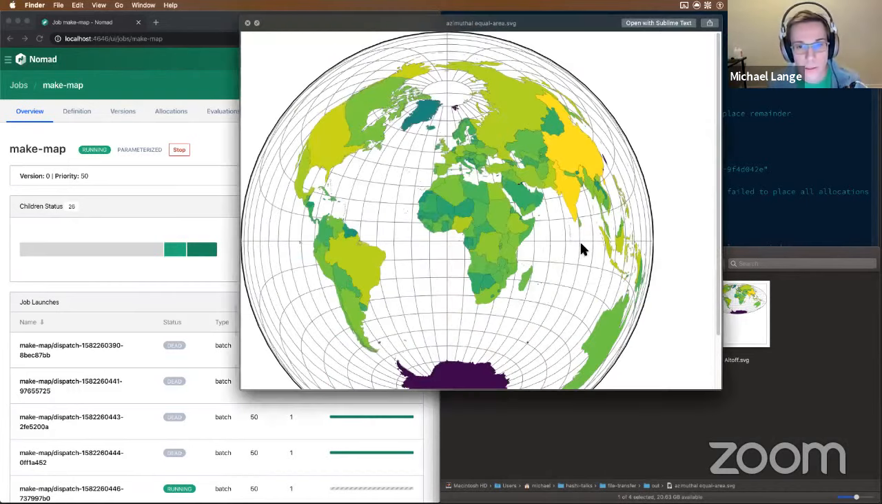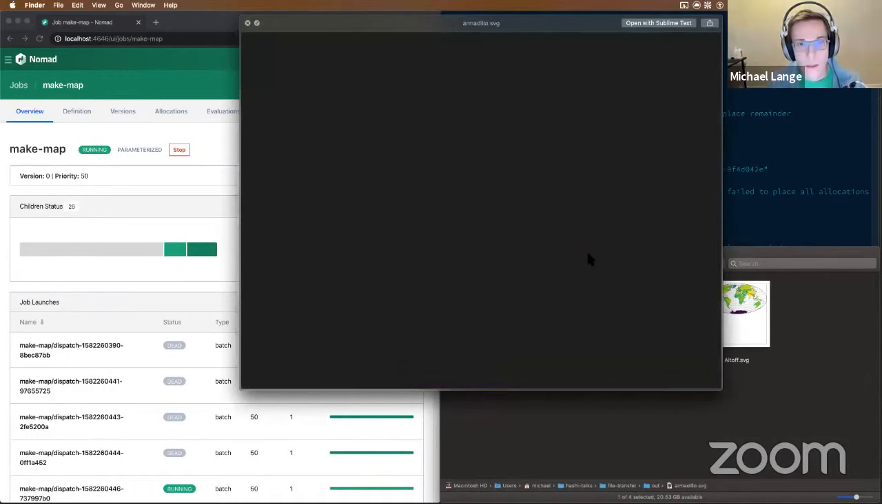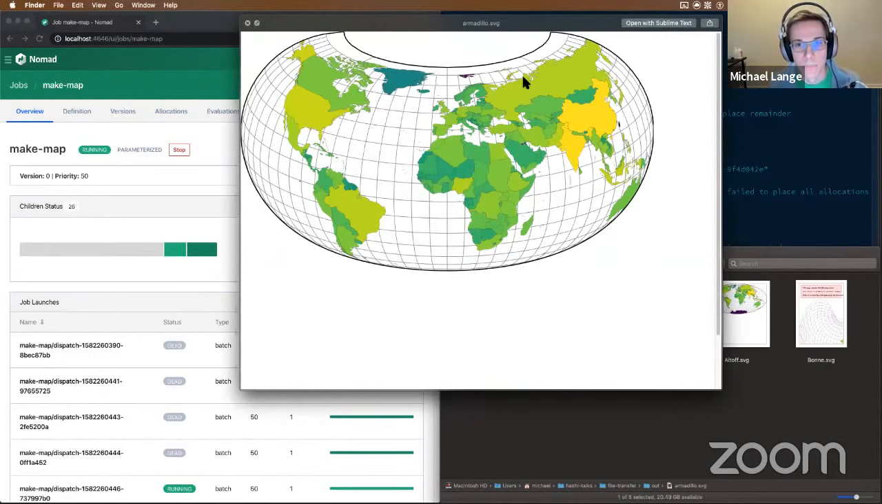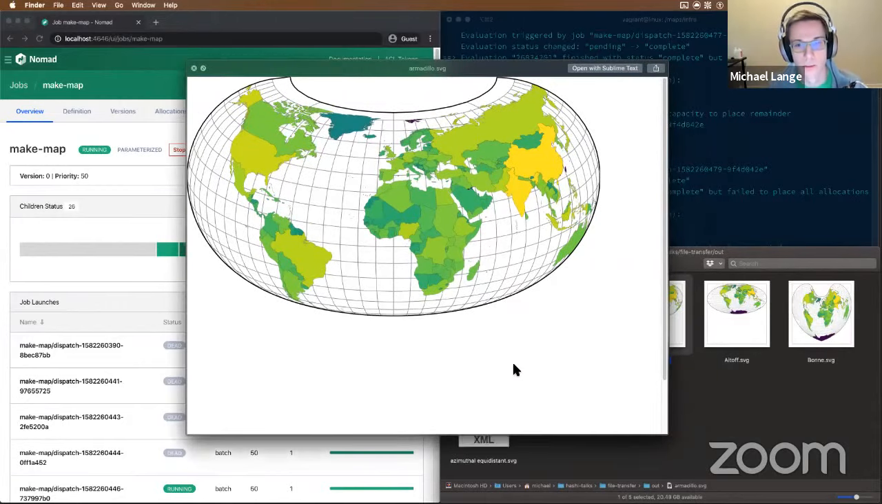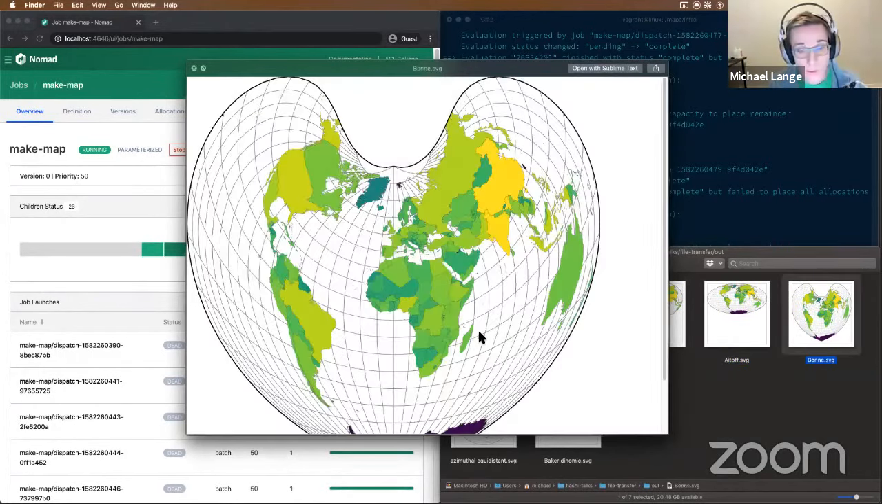Equal area, this is pretty nice. I like this. This one's armadillo. No Antarctica, which I guess is fine for a lot of circumstances. I got this one. It's kind of funny looking at the poles. And this one's just kind of plain funny looking.